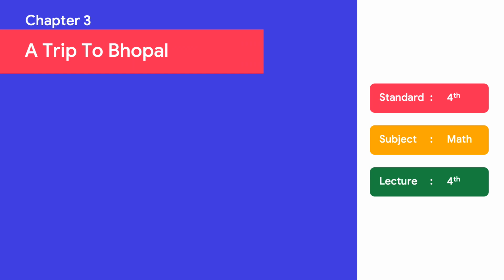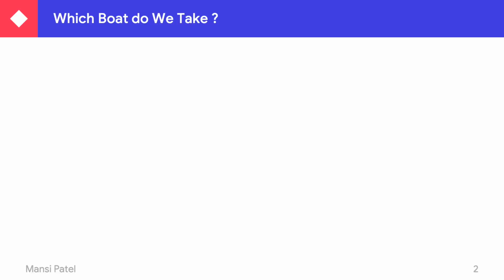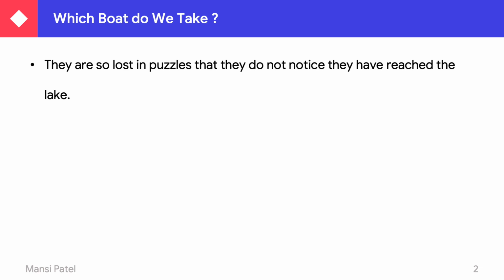You know that the name of chapter number 3 is A Trip to Bhopal. Today we are going to study the same continuous story, but this time the topics are: which boat do we take, and the time to return. Which boat do we take? The children decide all of this.